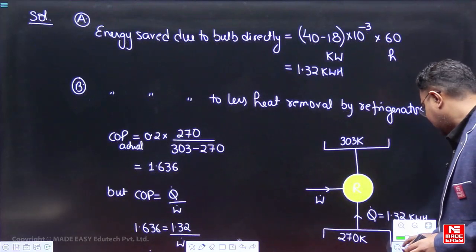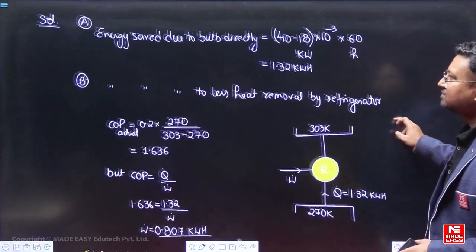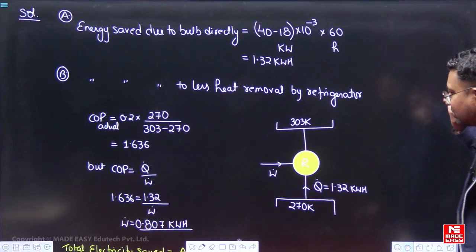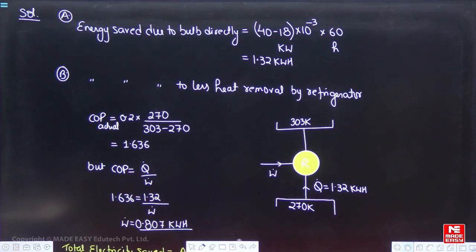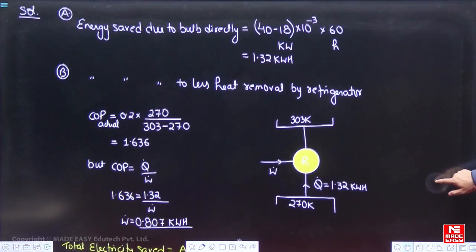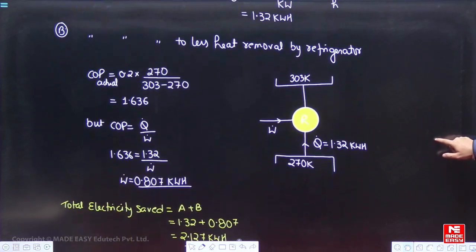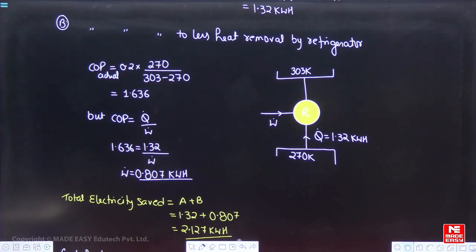I'm just showing you the entire solution here, which I have done. You can take this. So I'll show you whatever I have written below this also. Yeah, please take this.